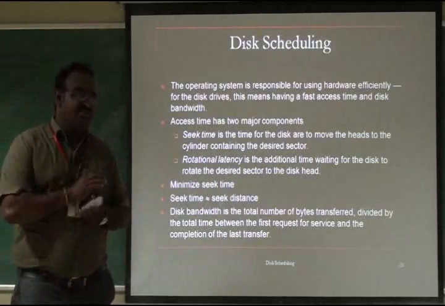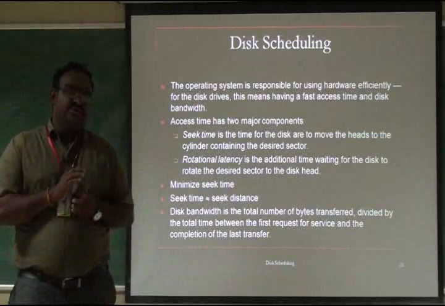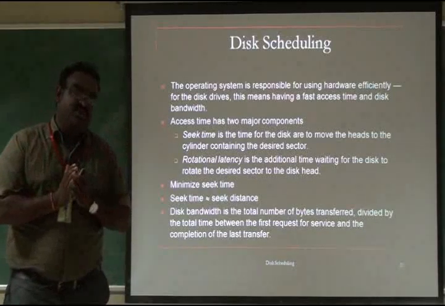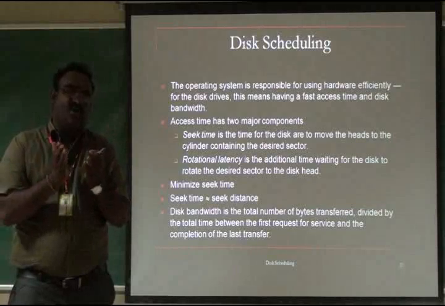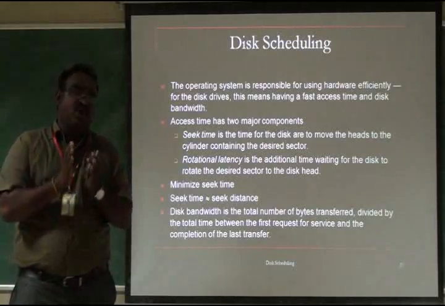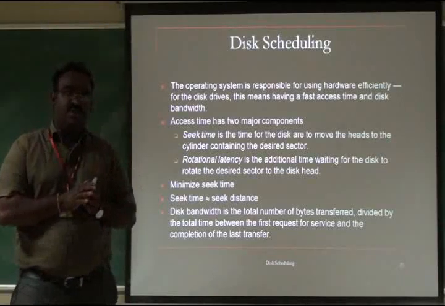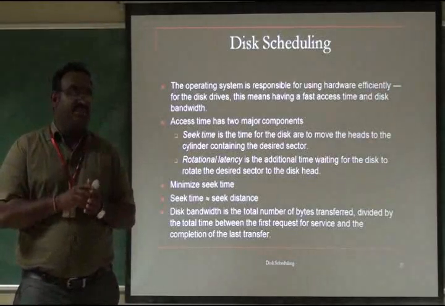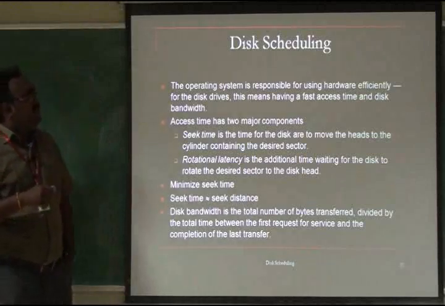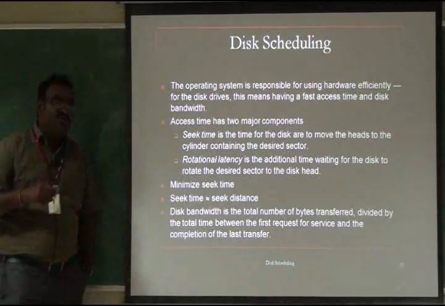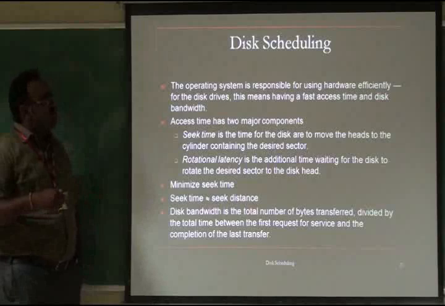Now we come to the part of disk scheduling. Very simple. It's about secondary storage scheduling. Secondary storage we call disk, normally a hard disk. The hard disk is the secondary storage we are using. Primary storage is the main memory. So for secondary storage, we have to do scheduling. So how do we schedule that?